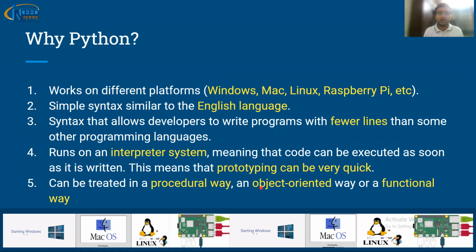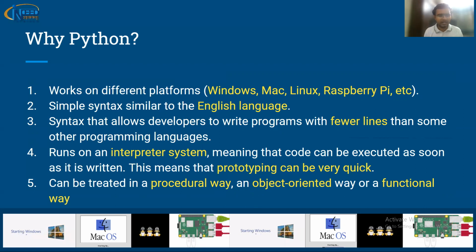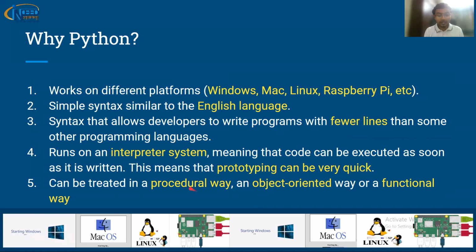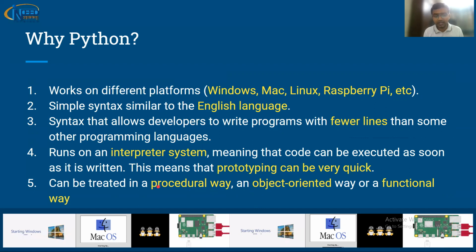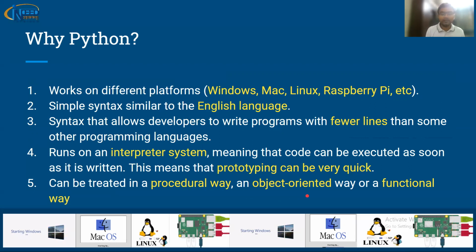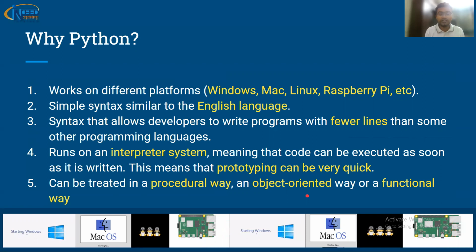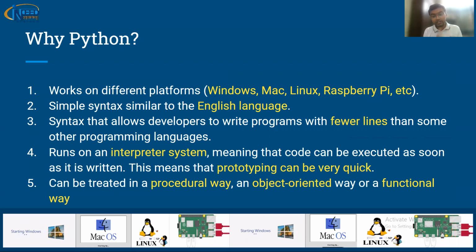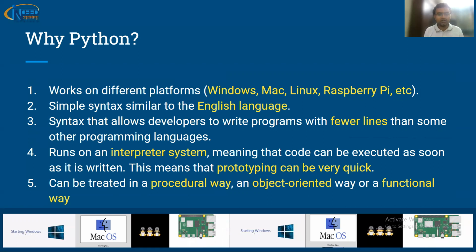If we are creating some pilot projects, it can be very helpful there also. Although Python is functional, it can be treated as procedural, object-oriented, or functional. So it falls into three paradigms. In tutorial 0, I have explained what is procedural, what is object-oriented, and what is functional. So Python can be used in either of the ways.